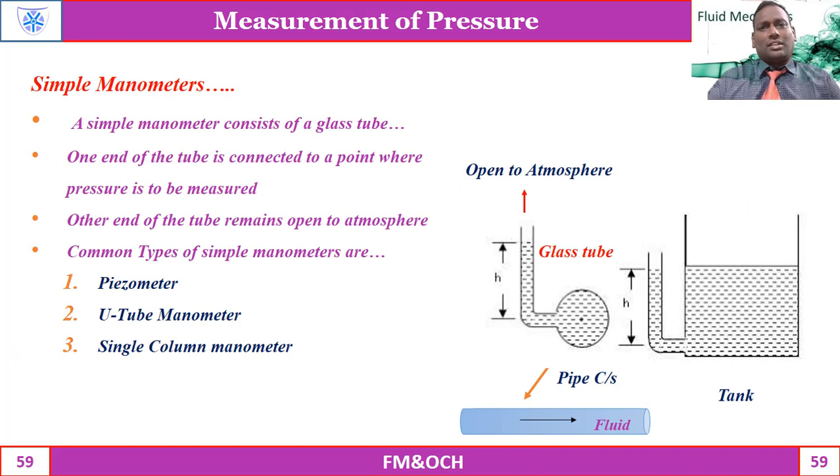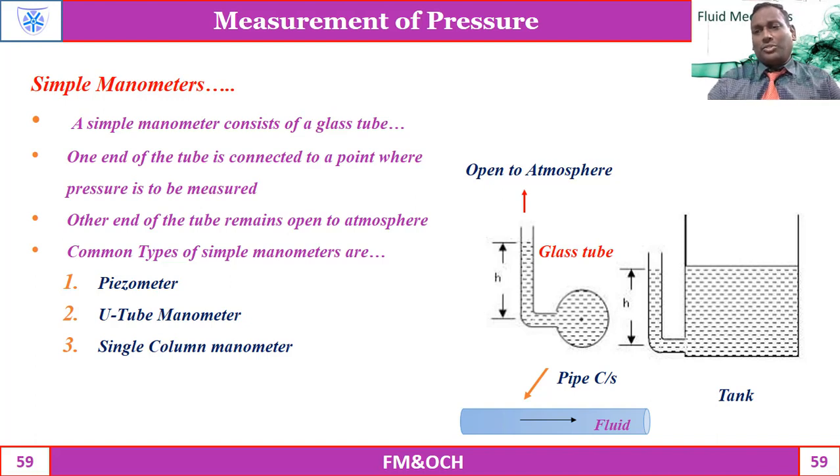Now we are further narrowing our topic to find the pressure at a point by using only simple manometers. Yes, a simple manometer consists of a small glass tube where one end of the tube is connected to the point where pressure is to be measured and the other end remains open to the atmosphere.